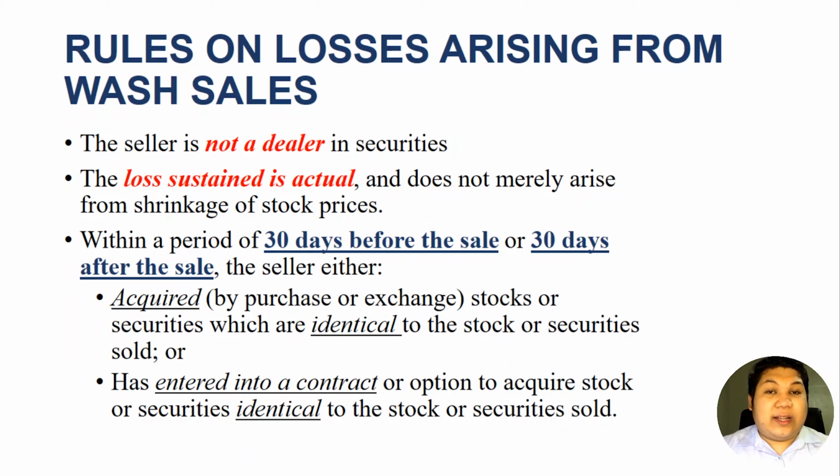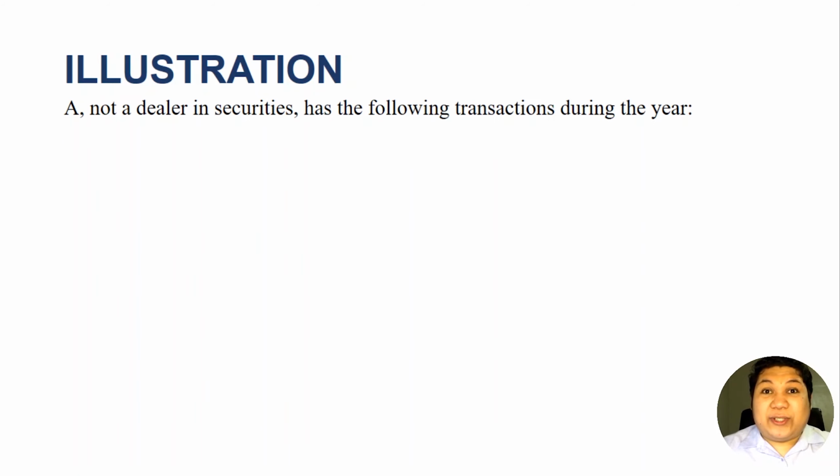And we will consider if these purchases are identical stocks, meaning it is the same stock with the same rights, same feature, same percentage of voting. Those are identical stocks. Okay, we will consider whether there are purchases or contract of agreement to acquire identical stock within 30 days before that sale or 30 days after that sale. Okay, so let's have the illustration.